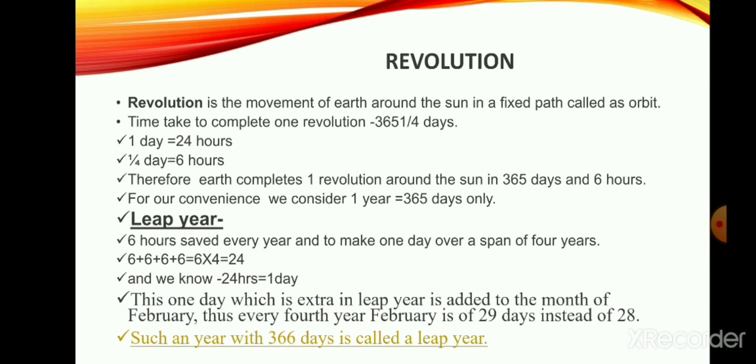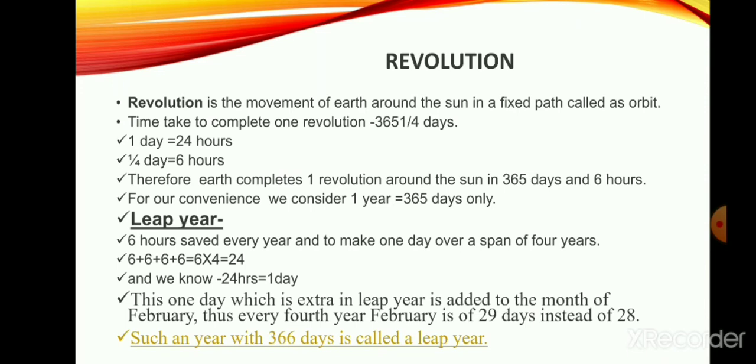So let us see, one day is considered as 24 hours and there are 6 extra hours, which is 1 by 4 of a day.